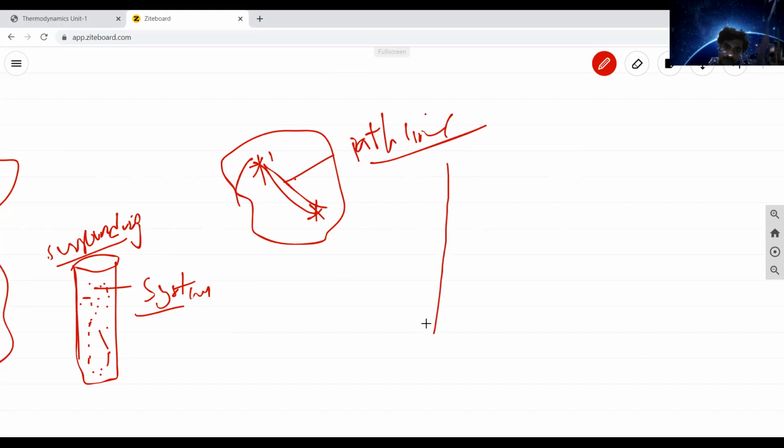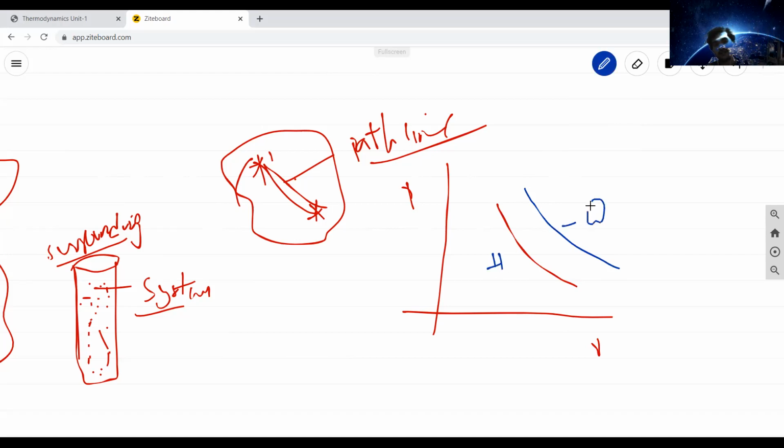See, heat and work both are path functions. For example, in a PV diagram, you simply draw the heat and work relations like this. This is the representation of heat, and this is the representation of work. These two are path lines. So heat and work both are path functions. This is a very important relation in view of the GATE exam also.